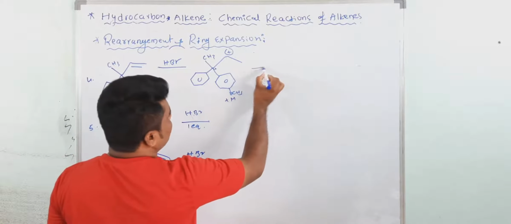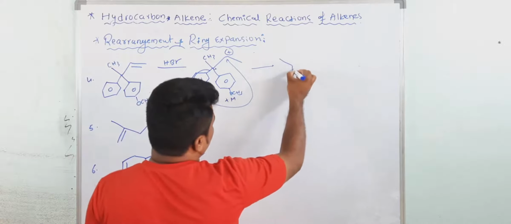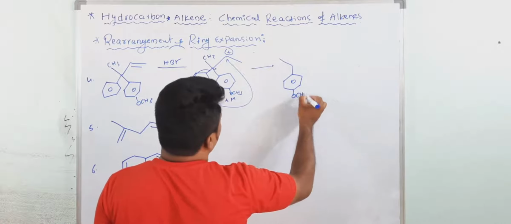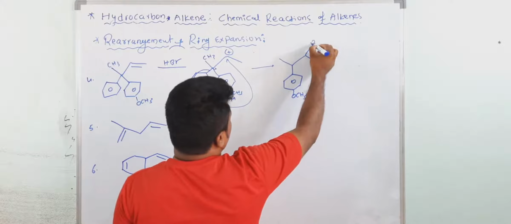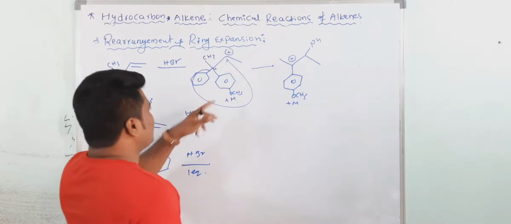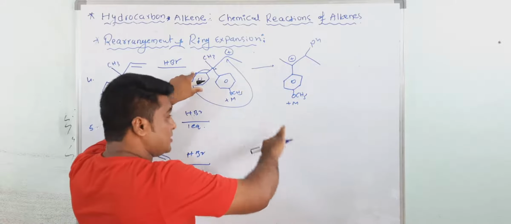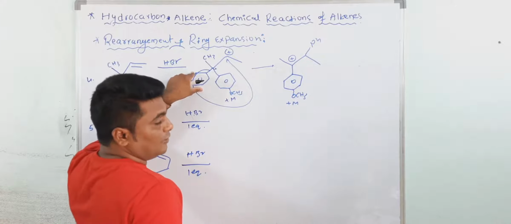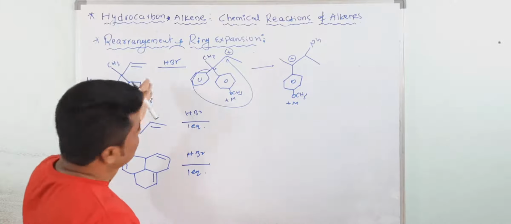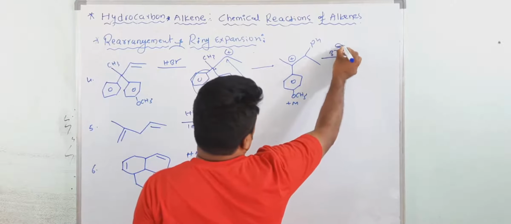So now which group will migrate? The less electron dense group will migrate. Now you will get OCH3 here, and this is Ph now. This is more stable because it shows the plus M effect. Otherwise, if you migrate this one, benzene shows the plus M effect, but OCH3 shows more plus M effect than benzene. Understood? So always you have to form a more stable carbocation than the previous carbocation. Then Br minus will attack.